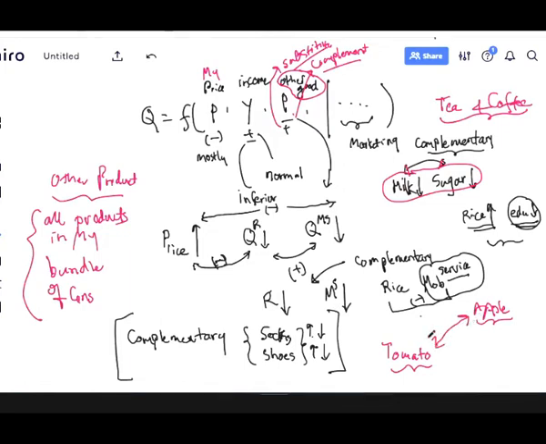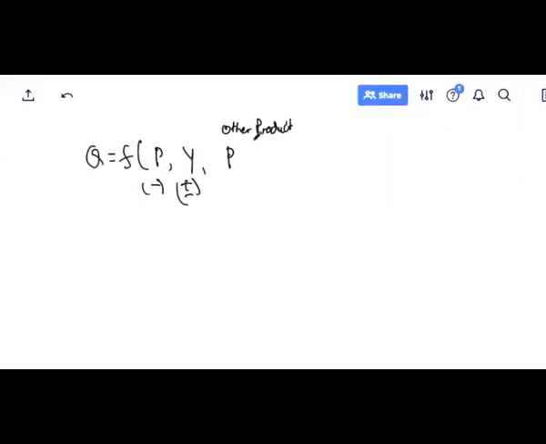Do you think tomato and apple are substitute or complement? It will never enter your radar by the words substitute and complement, because you never think about them as related, but they are related. Why? Because the price of tomato is so high, apple demand has gone up now. Someone decided to go buy the fruits. So remember how they are related. Even though textbooks always write substitute and complement, I think it's not fair, because it brings your attention to the wrong set. It is any product that we buy.